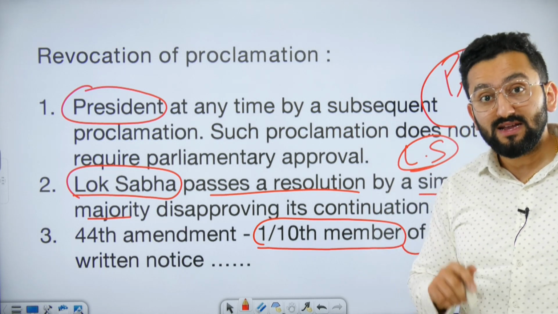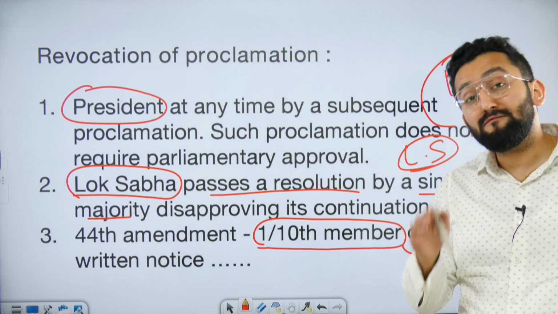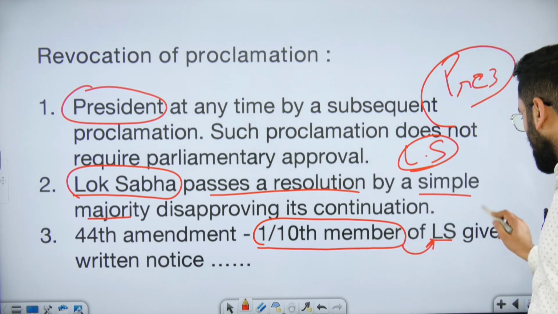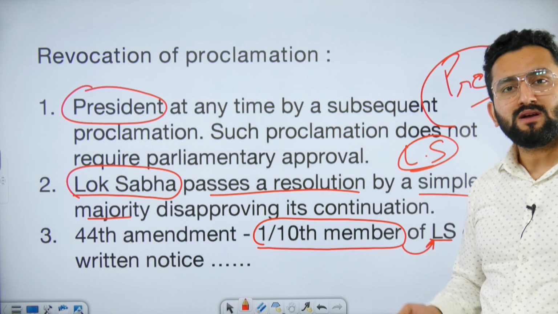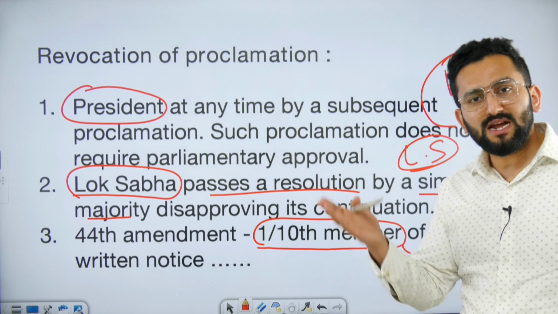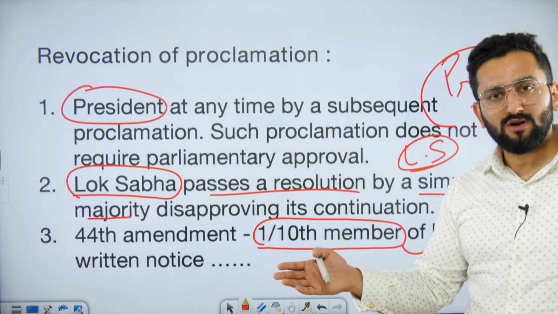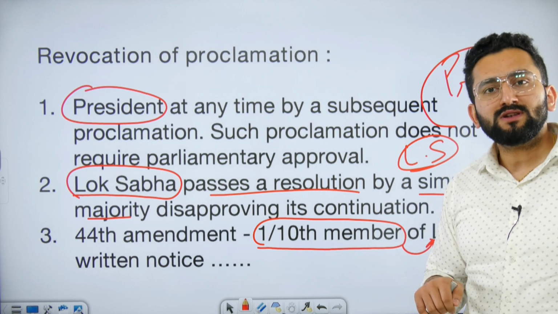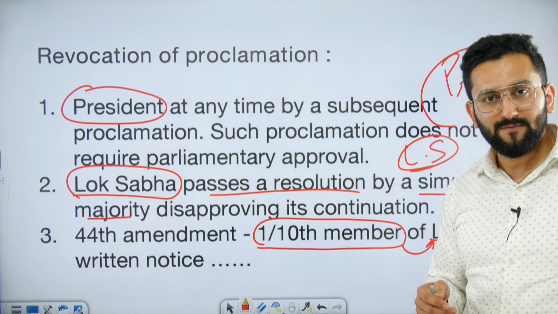The third case was added through the 44th Constitutional Amendment Act. It says that if 1/10 of the members of Lok Sabha, again the power is in Lok Sabha, can bring a proposal, write a letter, sign it and give it to the Speaker, that we want a session in the House so that we can bring a proposal for removal of national emergency.